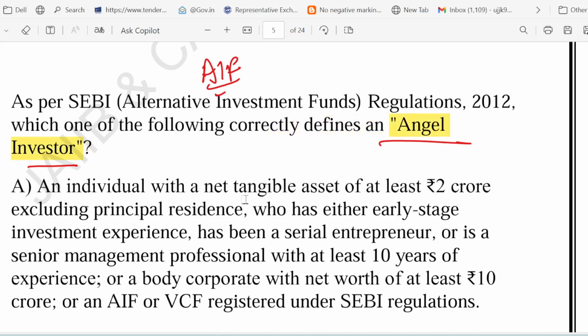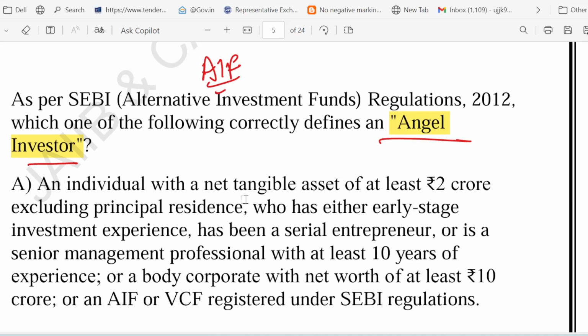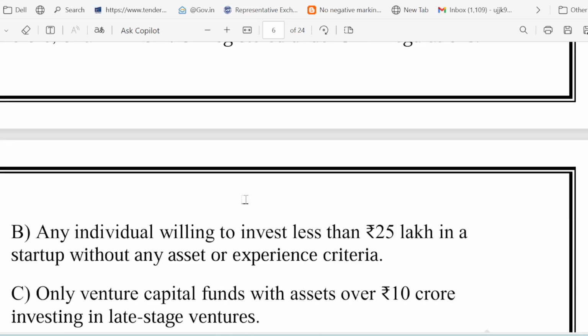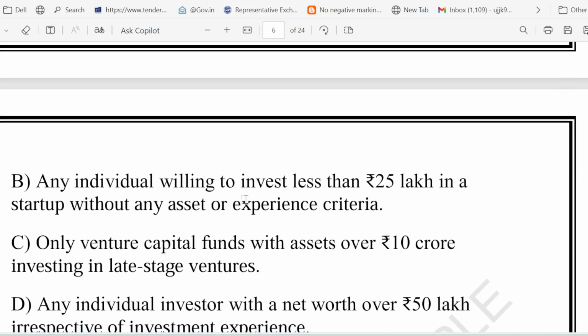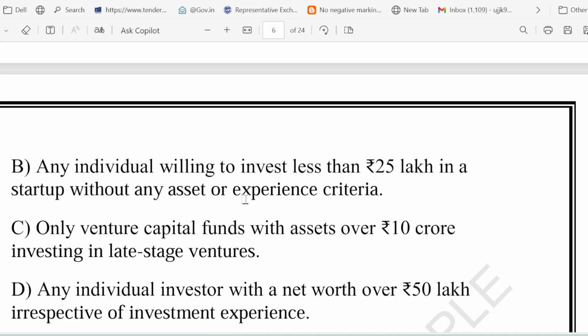Option A says that an individual with a net tangible asset of at least 2 crore, excluding principal residence, or is a senior management professional with at least 10 years of experience, or a body corporate with net worth of at least 10 crore. Option B says that any individual willing to invest less than 25 lakh in a startup without an asset or experience criteria. Option C, only venture capital fund with asset over 10 crore investing in late stage venture. And option D says that an individual investor with net worth over 50 lakh irrespective of the investment experience.